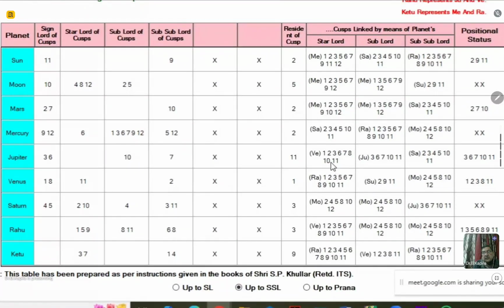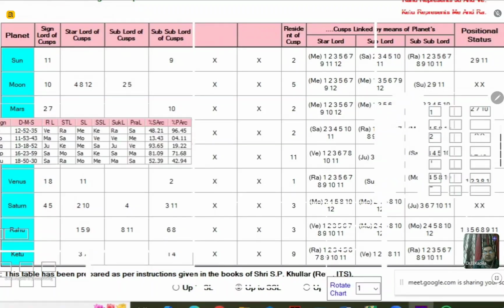Involvement of 7 and 11 along with 2, 6 and 10. And then commitment with 7 and 11 along with 6 and 10. What does it mean? That this is a delayed marriage case. So Jupiter is also giving a promise of marriage. Ketu is also giving a promise of marriage. And as per the cuspal interlink theory, we have an idea that the marriage of this person cannot happen at the normal age of 22 to 24 years.